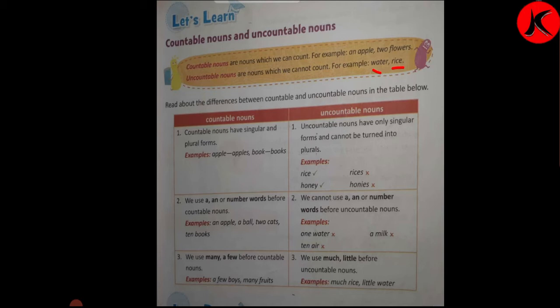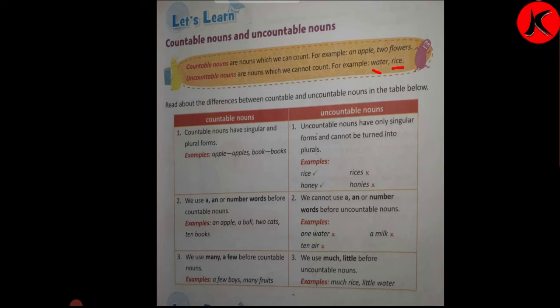They are uncountable only. We use many, a few before countable nouns. Examples, a few boys, many fruits. These we can count, countable. Uncountable nouns.